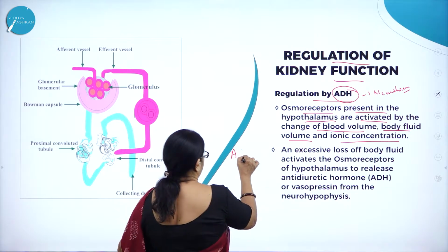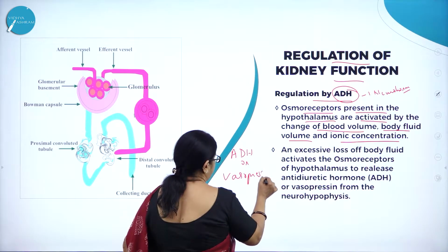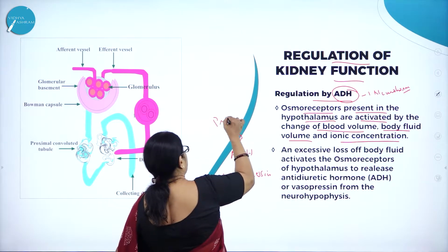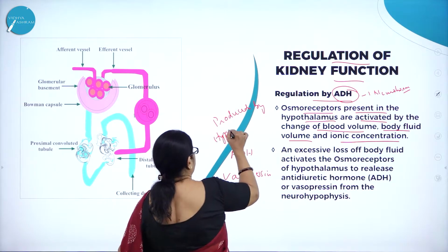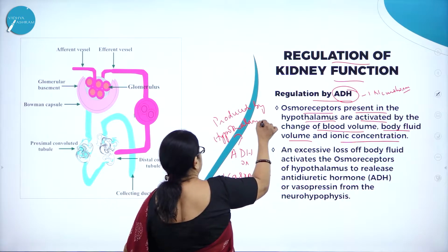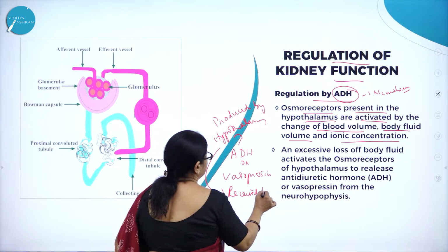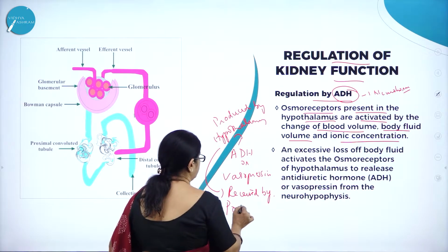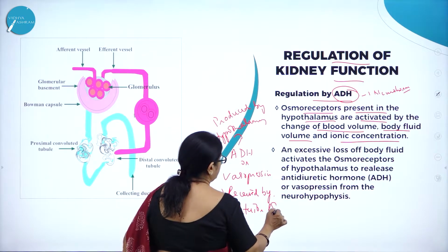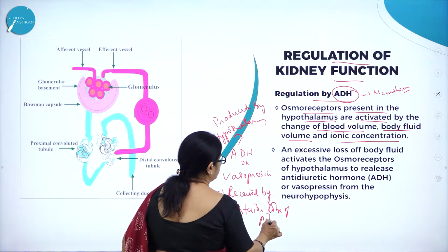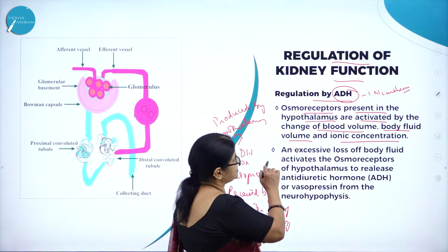ADH is also called vasopressin, which is produced by the hypothalamus but received by the posterior lobe of pituitary.